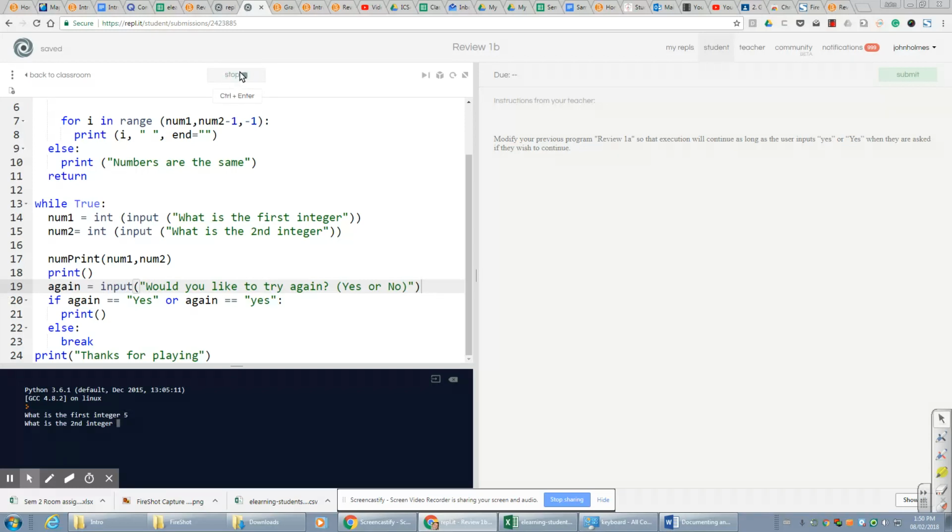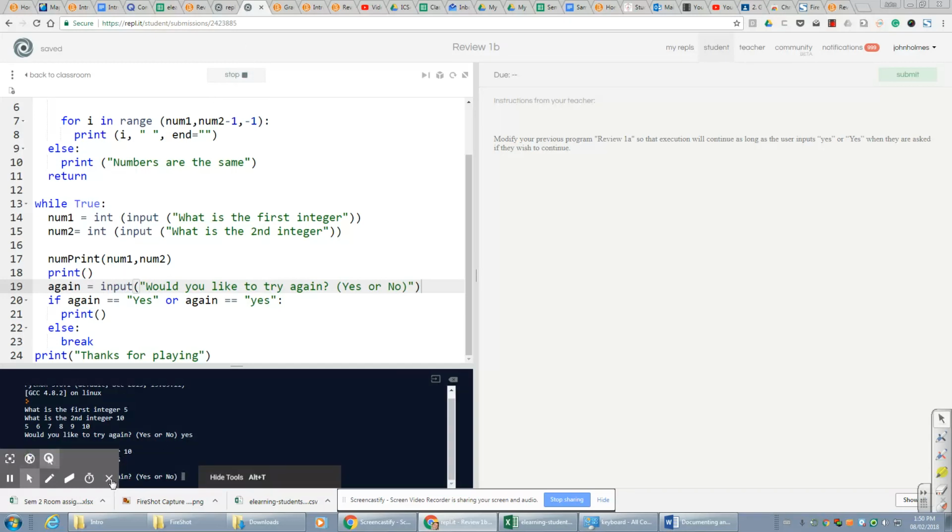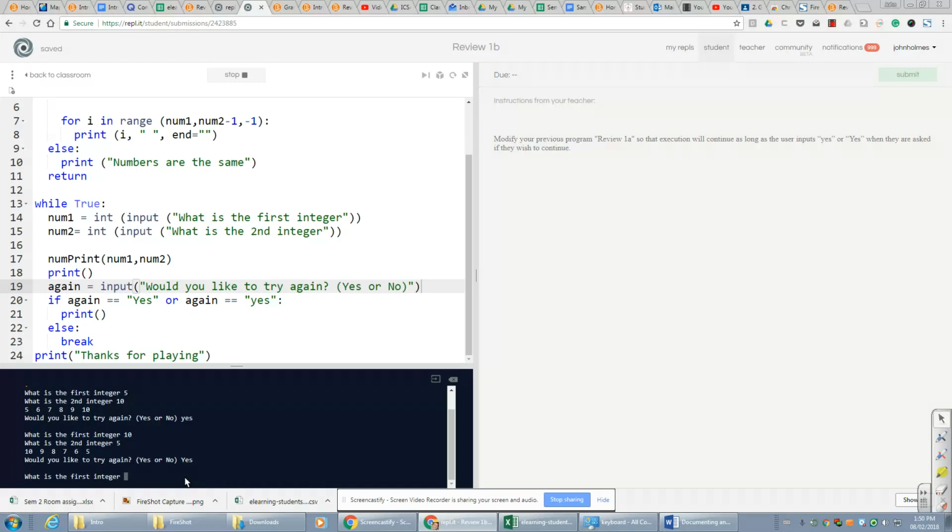First integer, 5. Second number is 10. It prints the numbers, then asks to play again. I'm going to try yes. What's the first integer? 10, 5. Would you like to try again? Small y or capital Y, yes. Still does it. And then I'm going to say no. Thanks for playing. All right. Any questions? Let me know.